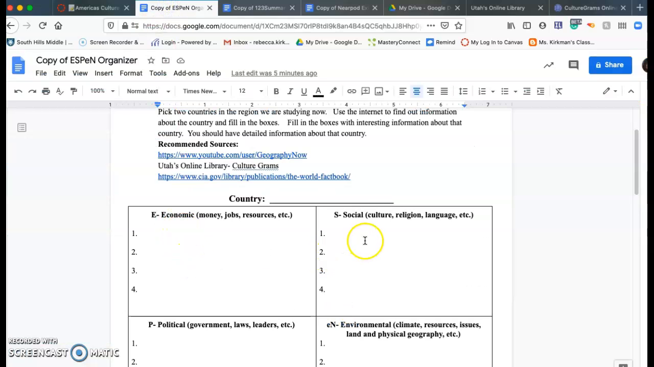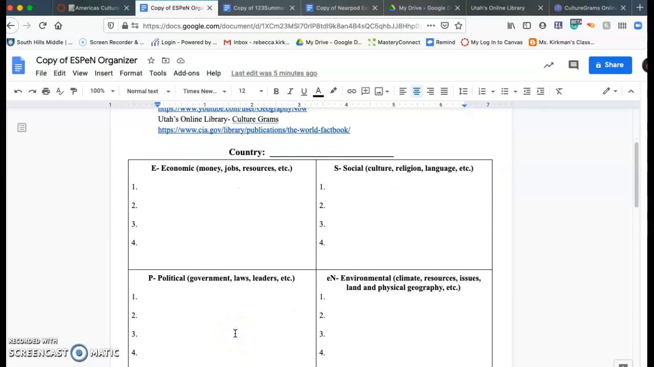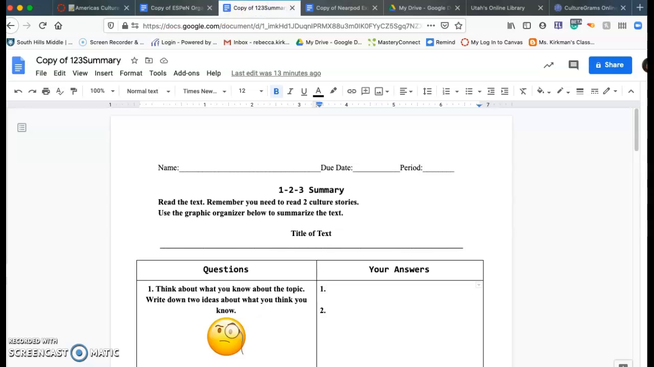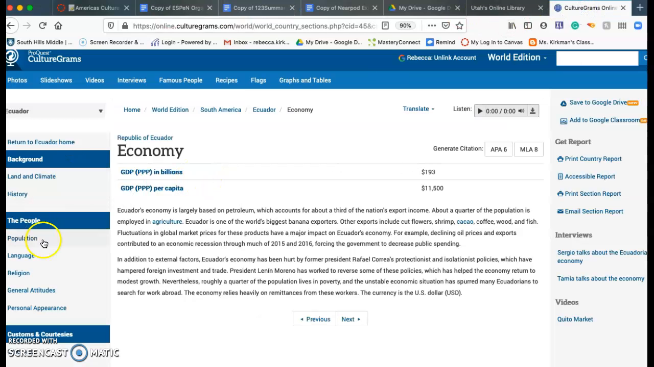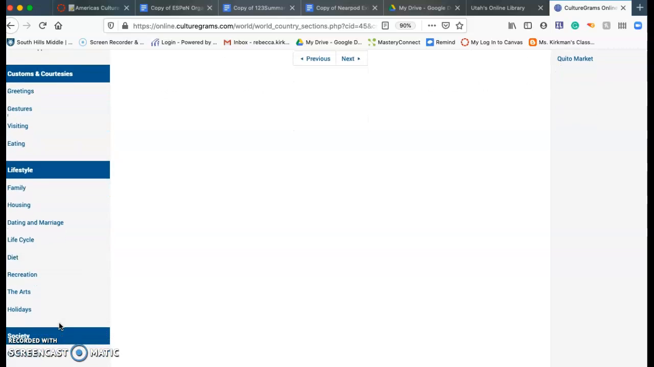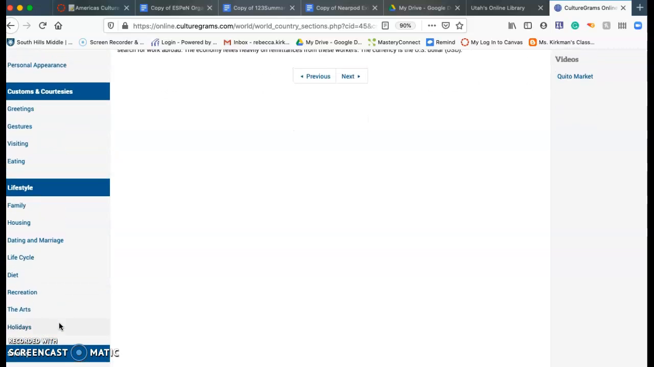Okay, and then social, culture, religion, all that fun stuff. Political is government, and environmental. Okay, and so those are things that you can find in these different sections of Culturegrams.